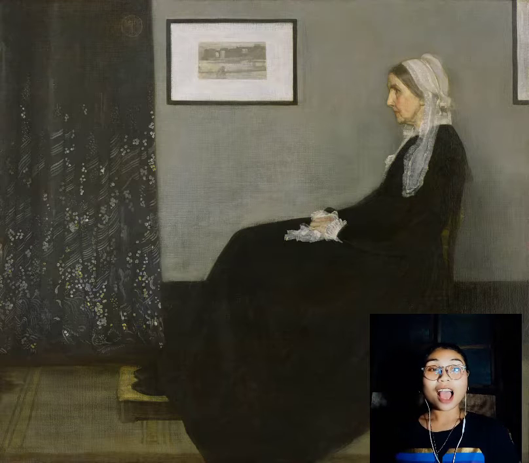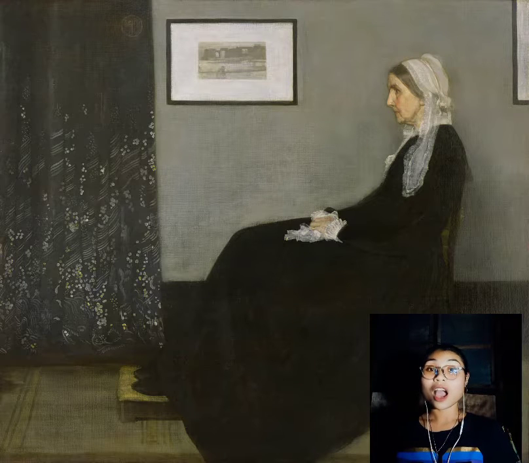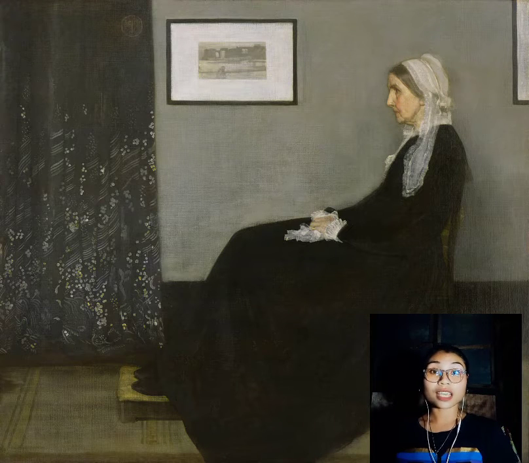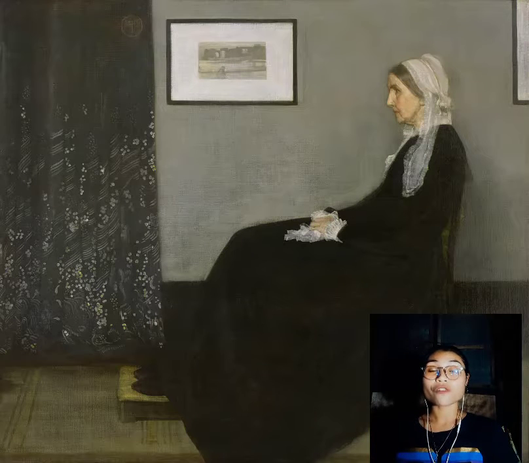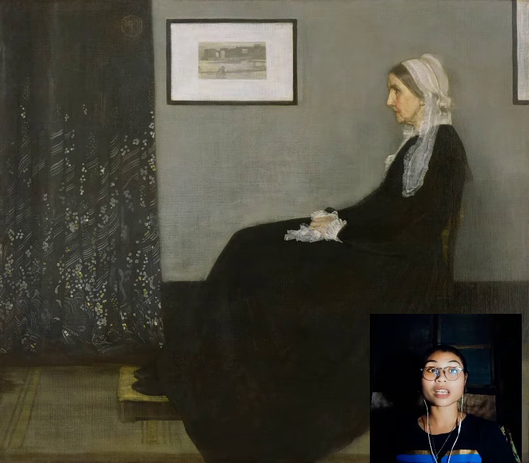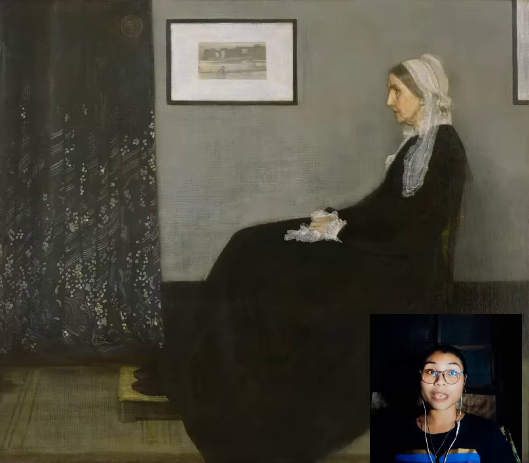Now, as a student, my analysis of this artwork is that at first, I could really perceive it as a simple painting about the beloved mother of the artist. Knowing that painters love to put obvious meanings and hidden meanings into their artworks, I decided to look deeper into the masterpiece.